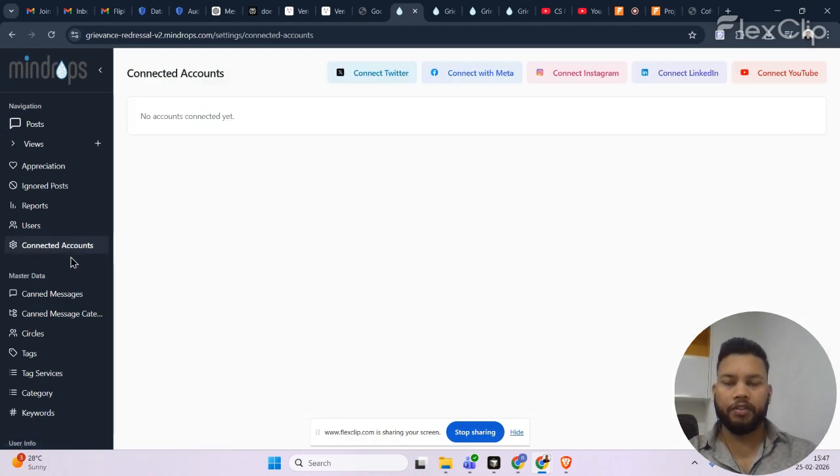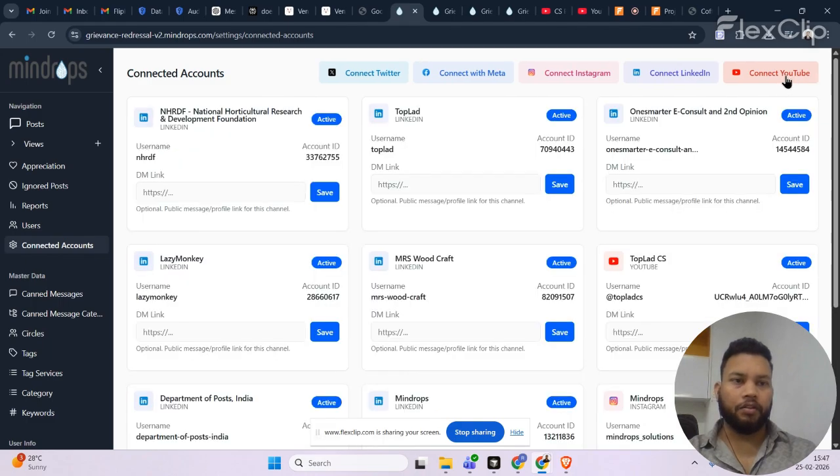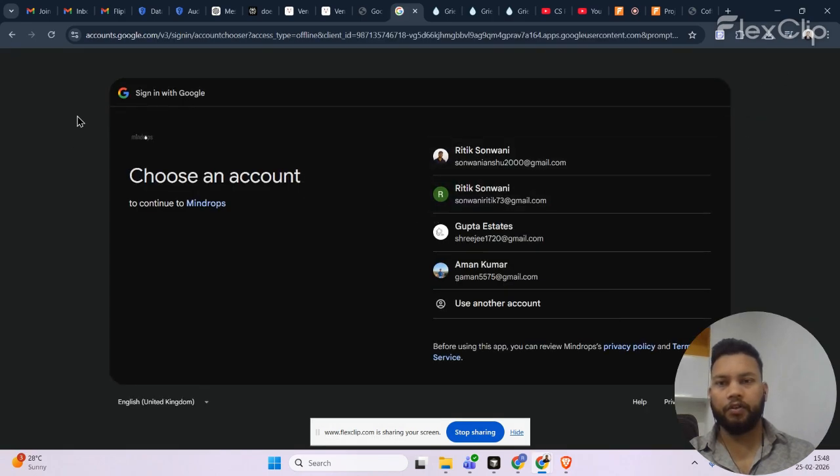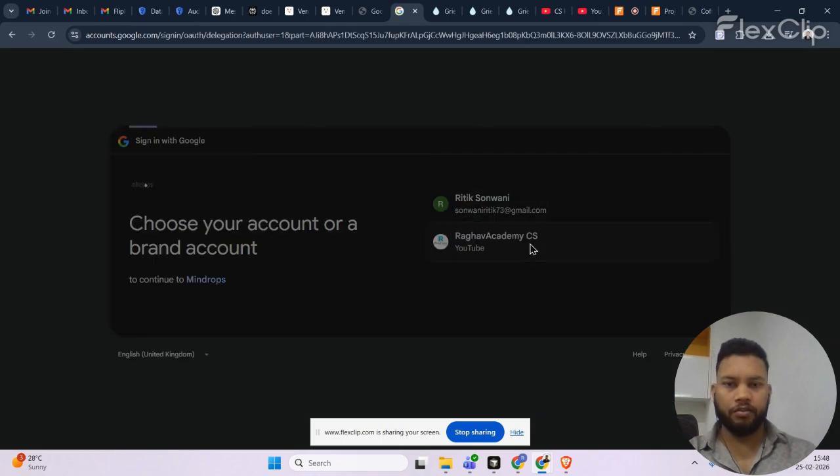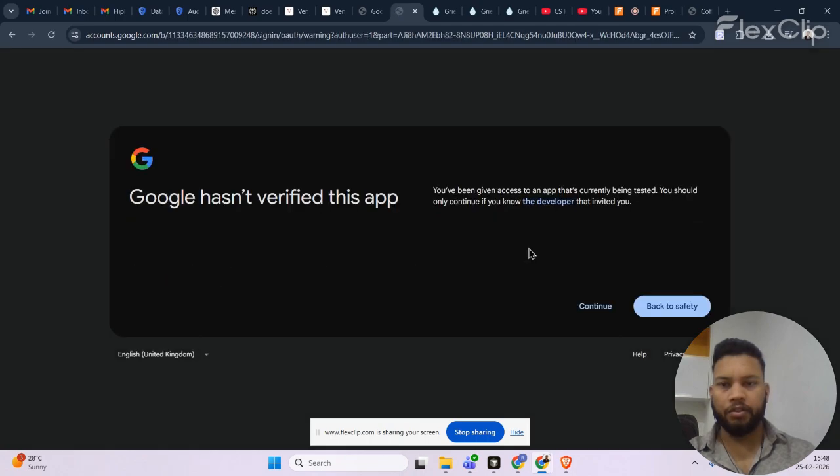The user will first connect his YouTube account here. So let me click on connect YouTube. Once I click on connect YouTube, the OAuth consent screen will open. Here you can see, choose an account to continue with Minecraft. Once I click on an account, it will say choose brand account.